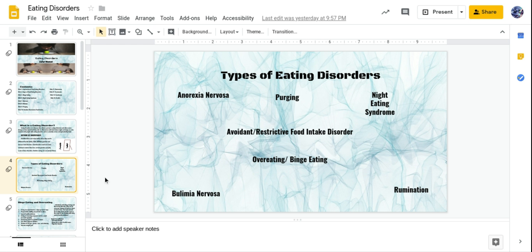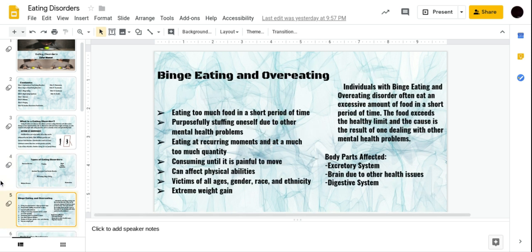Types of eating disorders: anorexia nervosa, purging, night eating syndrome, avoidant restrictive food intake disorder, overeating, binge eating, bulimia nervosa, and rumination.